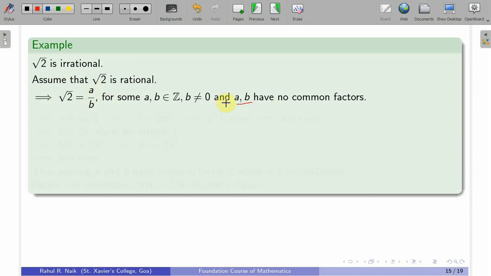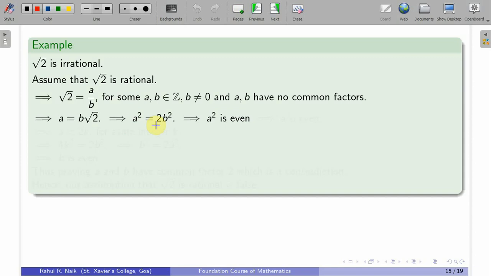So, I will take that a and b in such a way that there is no common factor in them, and so we can write down from here that a is equal to b into root 2. When I square it out, I get a square is equal to 2b square, and so if you know the fact, this is from the fact.